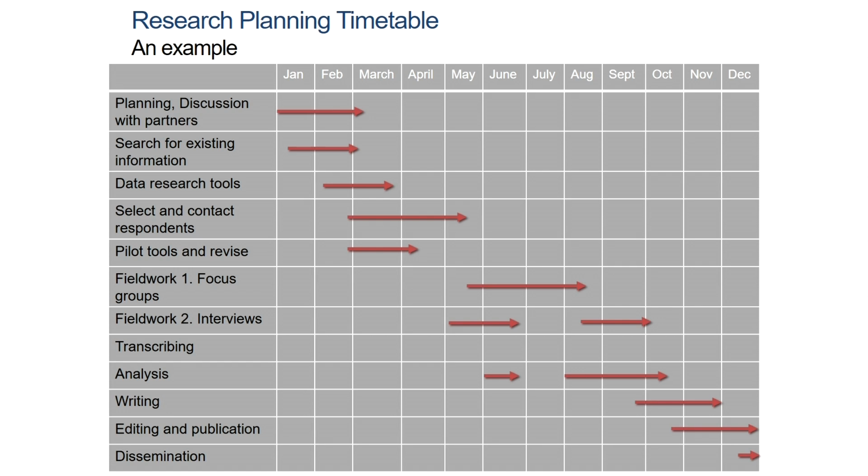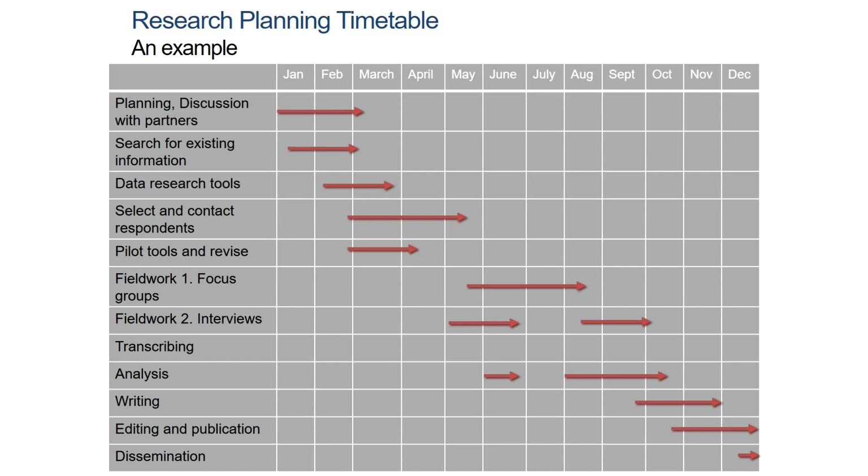In this example that is showing on your slide, this is a timeline of 12 months. It's an annual plan of a research project that has been taken up. And if you read through the items mentioned on this matrix, you will see that all of those stages that we have been covering as part of our research design have been included: planning, discussion with partners, search for existing information, data research tools, selecting and contacting respondents, pilot tools and revise, field work, transcribing, analysis, writing, editing, publication and dissemination.